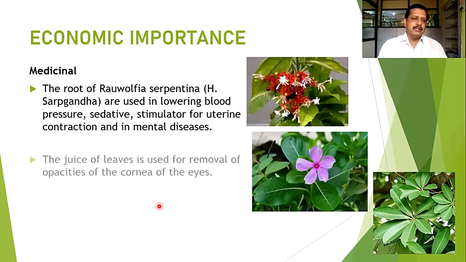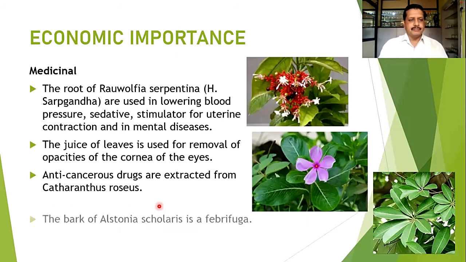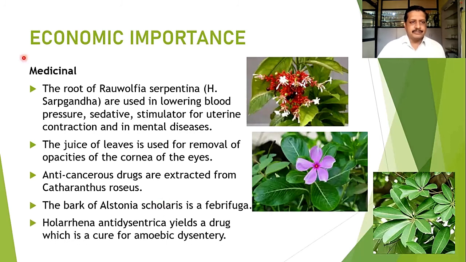Many members of this family have medicinal properties. One by one we go through them. Here we can see the root of Rauwolfia serpentina. This is the flower and plant of Rauwolfia serpentina, which in Hindi we commonly know as sarpagandha. An alkaloid called serpentine is present, which can lower the blood pressure, and it also acts as a stimulant or sedative for uterine contractions and mental diseases. The root is used for lowering the blood pressure.